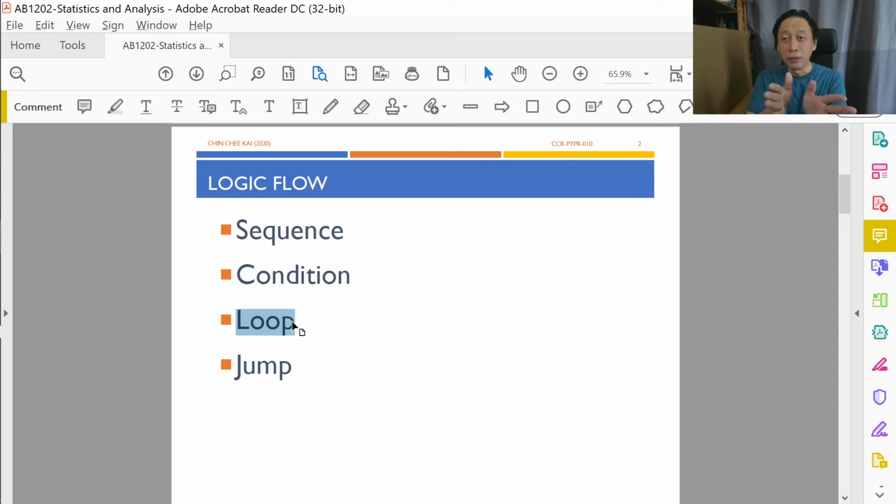And loops are the only situation where we can redirect Python to go backwards in sequence. And finally, jump. It's a little bit like your HTML web page, where if you click the link, it can literally jump to anywhere in the world, because the link can point to any web page.